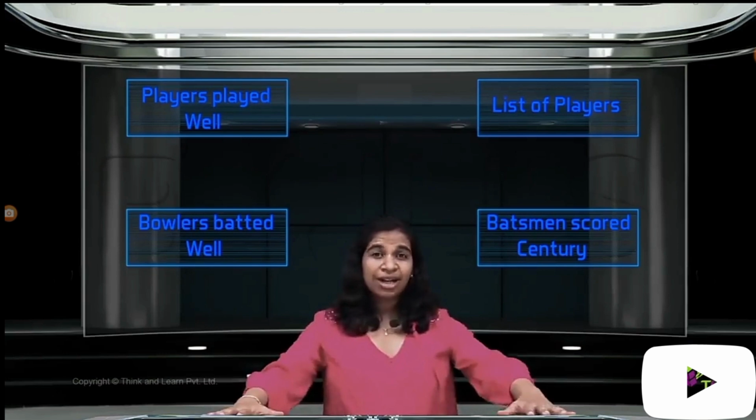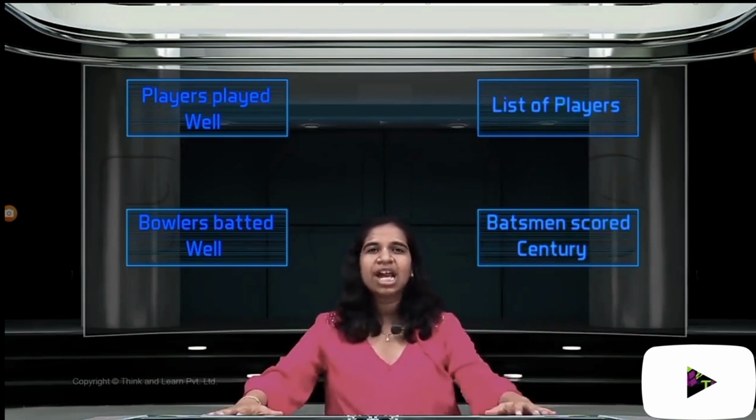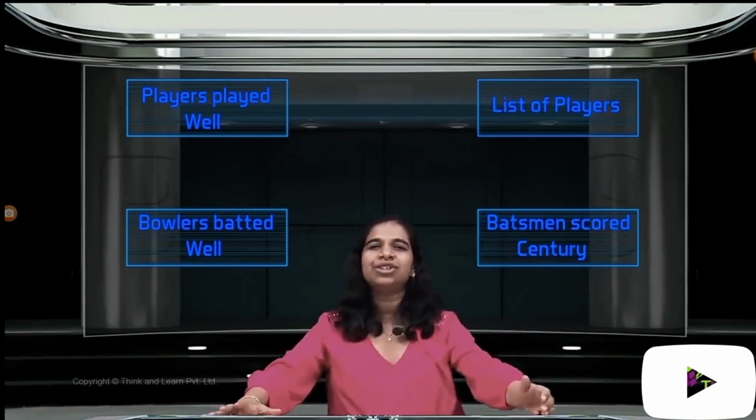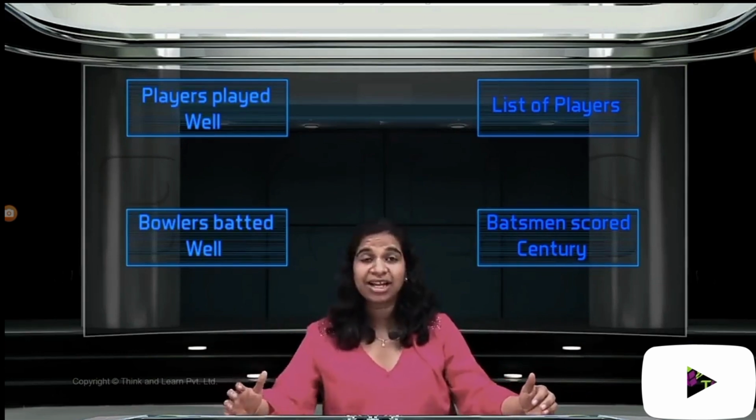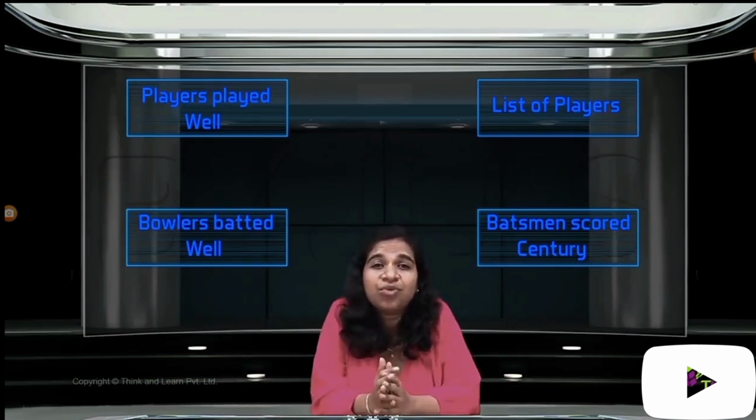So we already have them. What we had on this side are the groups of batsmen who scored a century, players in the World Cup, easy ones to fill. Right? The ones on my other side, on my left, are much harder to fill. Why do you think it is so?